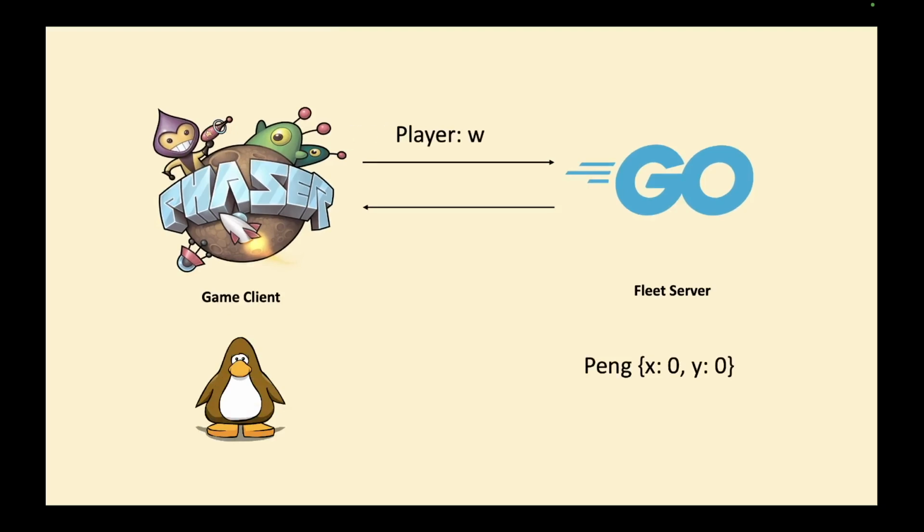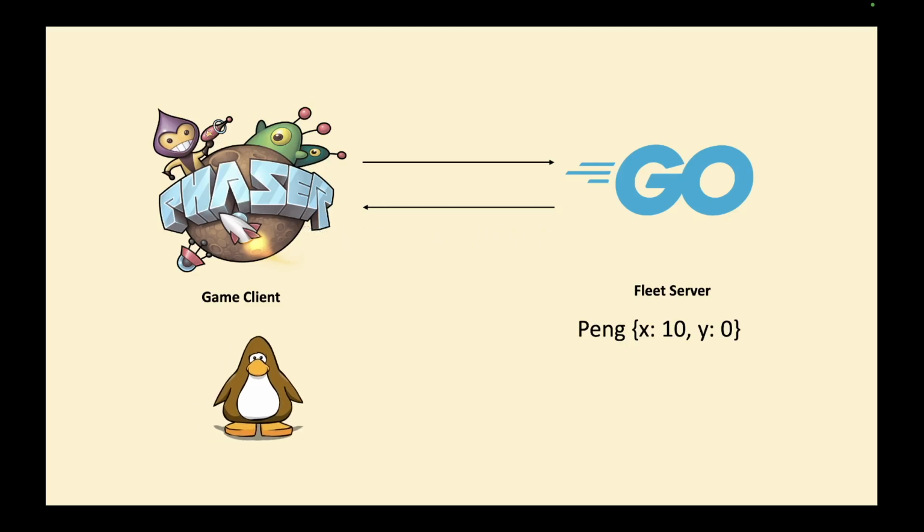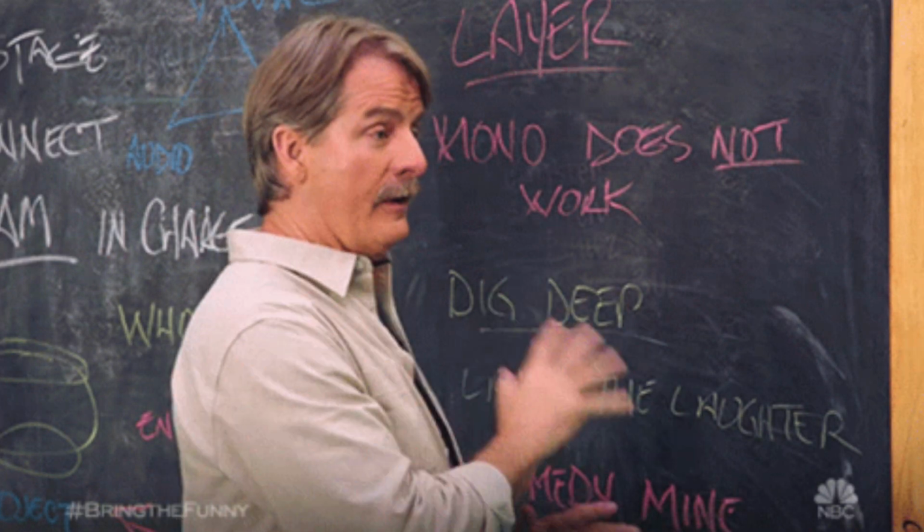Then when a player, for example, inputs W, we send that input to the backend and update its state. Then we send that new updated state back to the client, and then the client will render that to show the penguin moving. To hammer in the point, I'll run through a quick demonstration of how the project would handle a user joining the game.